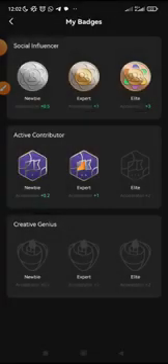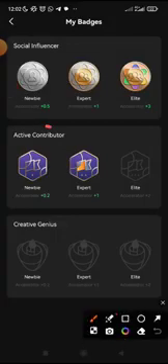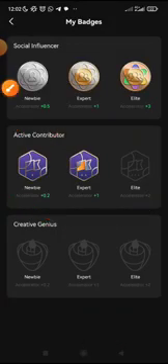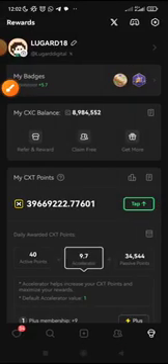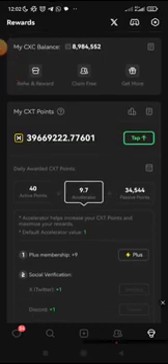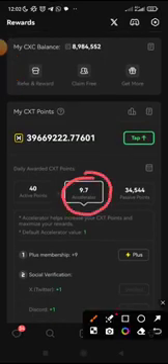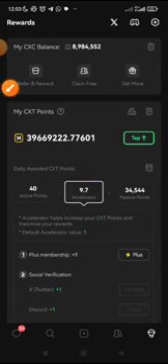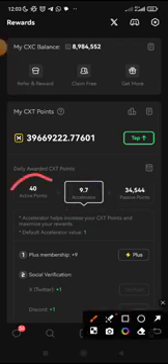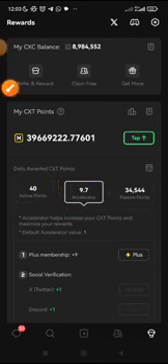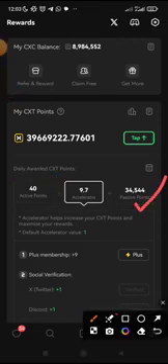Make sure you actually meet up with these badges, especially all these contributors, by logging in daily. Because when you get that, it will increase. You look at this accelerator. I have 9.7 accelerator. With this accelerator, it will boost the rate at which I earn points daily, and your activeness also determines it. That equates to your points. Look at the points I've got so far today, 34,544 points.